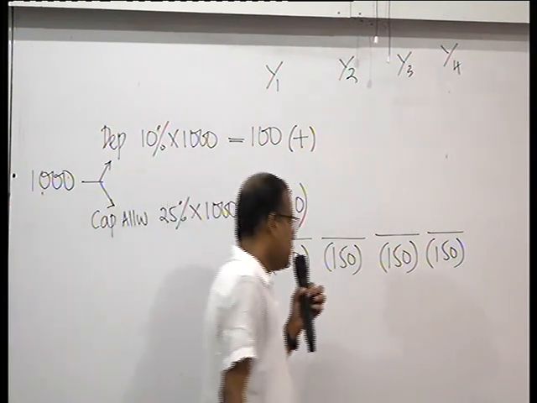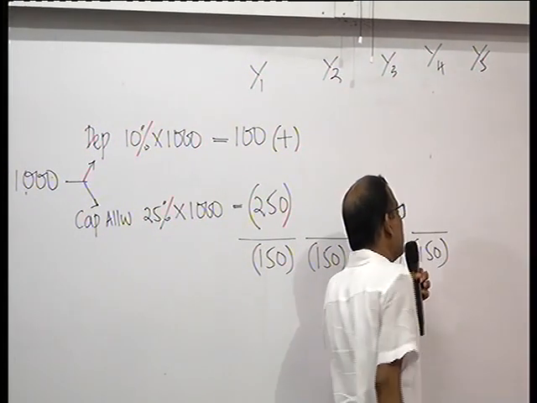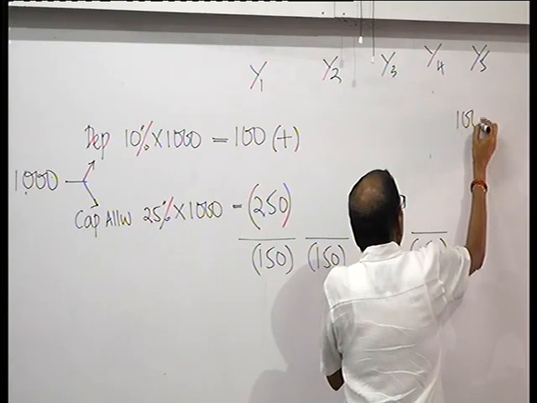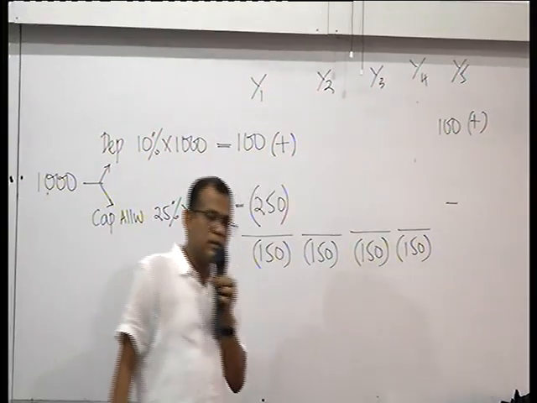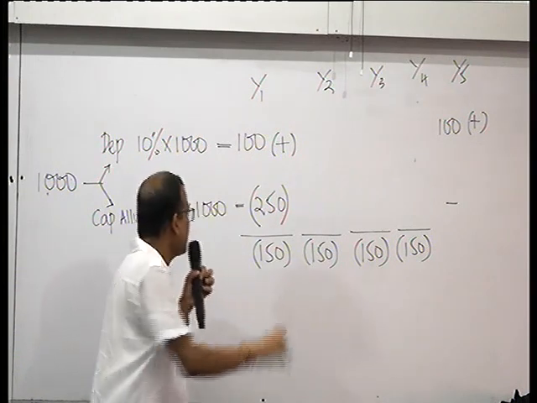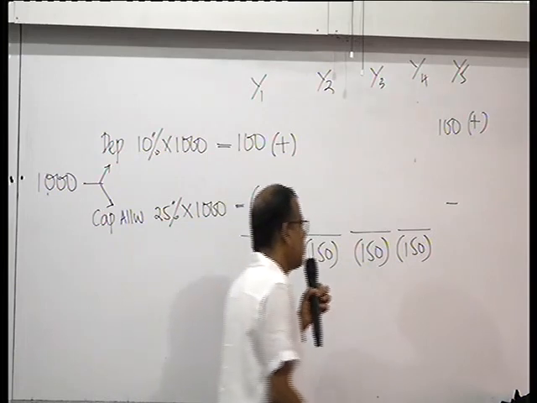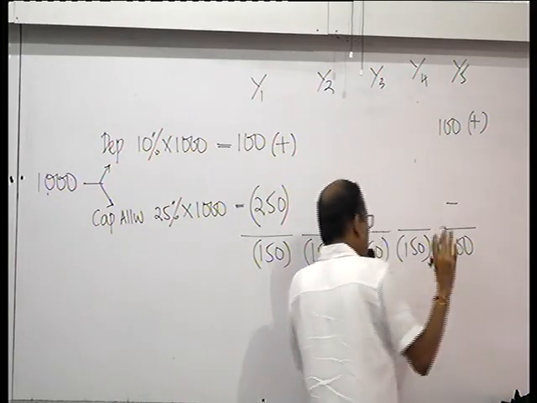Now what will happen in the 5th year? In the 5th year, the depreciation of 100 will be added back, but no capital allowances will be granted because over 4 years' time you have claimed the capital allowance in full. So in the 5th year only the adding back is there, but no deductions.